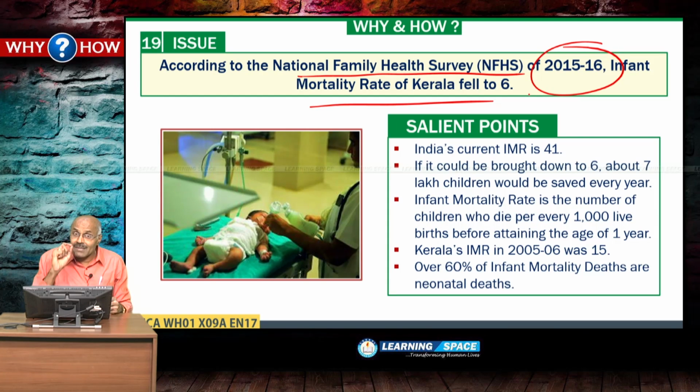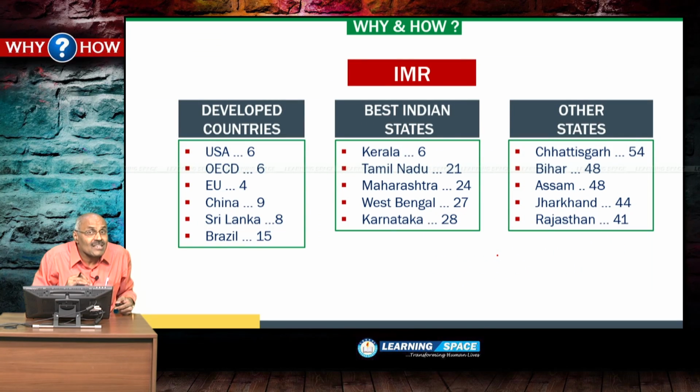So, here at present, India's infant mortality rate is 41. Please don't forget. India's infant mortality rate is 41, and infant mortality rate is the number of children who die before attaining 1 year of age per 1000 live births. And Kerala's IMR, in fact, 10 years ago was 15, and now it came down to 6. Look into the figures.